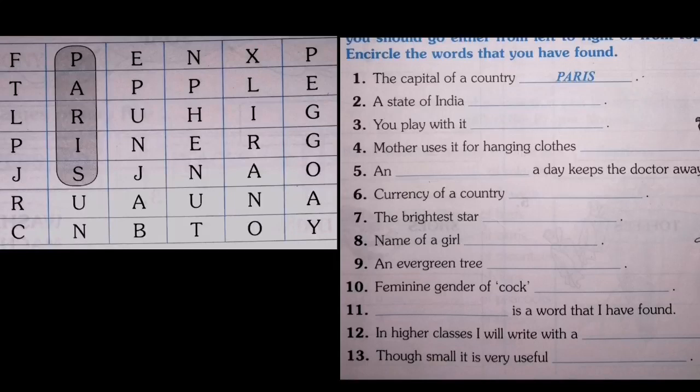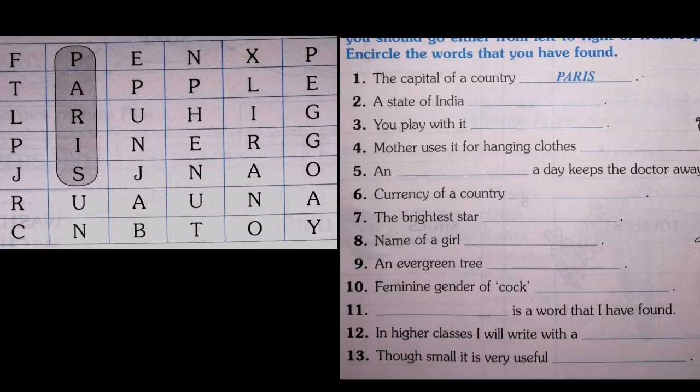On the screen, you can see a word grid on the left side and some questions on the right side. The question is, from the above grid, find the hidden names. To find them, you should go either from left to right or from top to bottom.